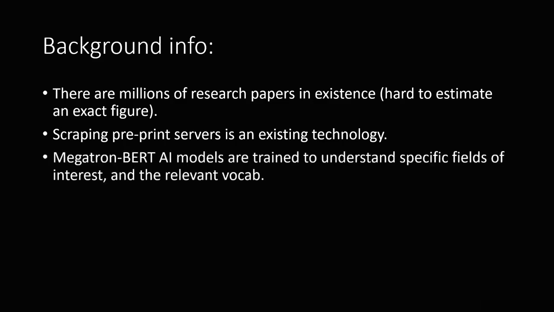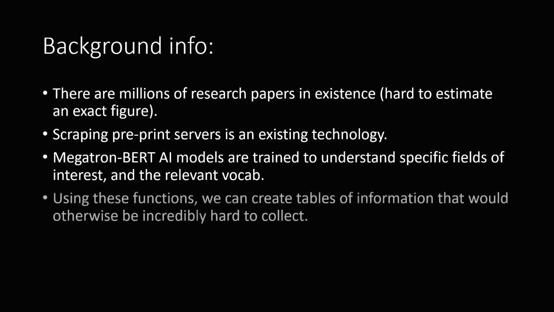Once you have those papers amassed, AI models are a very suitable method for automatically pulling information from those papers. By combining research paper scraping and AI powered information retrieval, we can enable the ability to create huge data sets of information that would otherwise be sparsely available. And once we have those tables, we can use them to train new AI and infer relationships in the data that would otherwise be very hard to see.